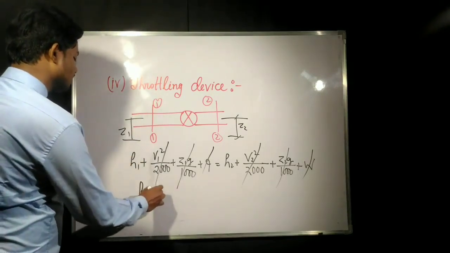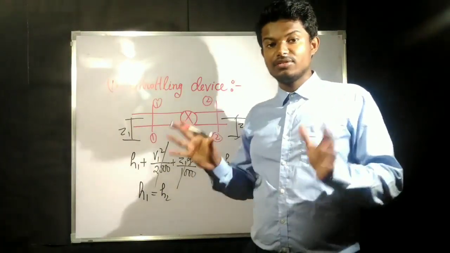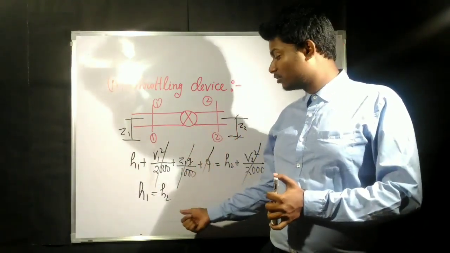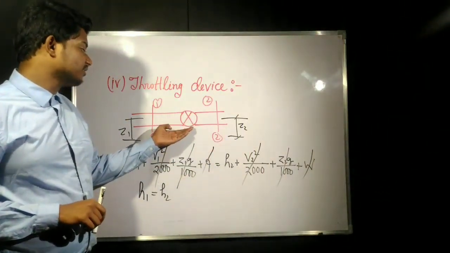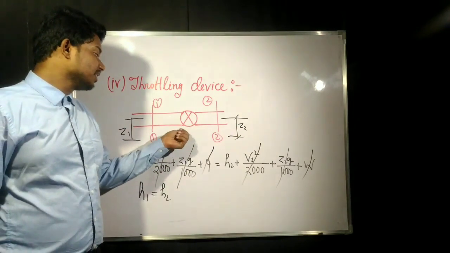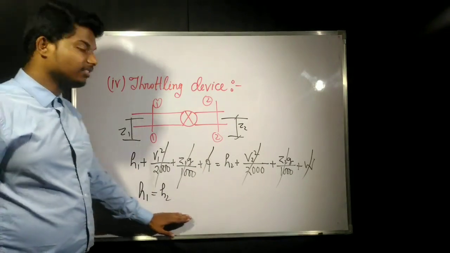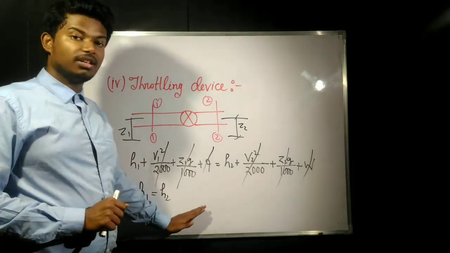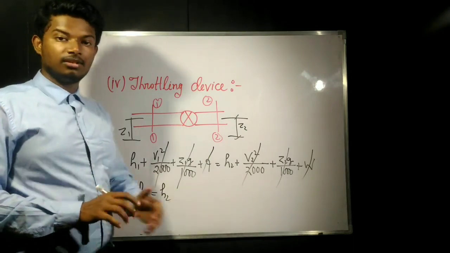So in a throttling device, H1 is equal to H2. Any process taking place through a throttle is always considered an isenthalpic process, because enthalpy does not change in a throttling device. In some of the topics of refrigeration you will find it easier if you know this right now, that in a throttling device enthalpy is going to be constant. So this ends the examples of the steady flow in open system.